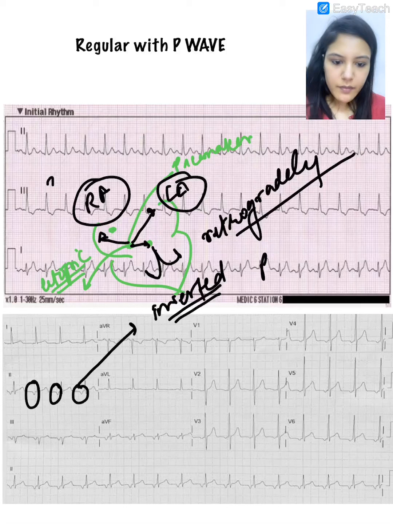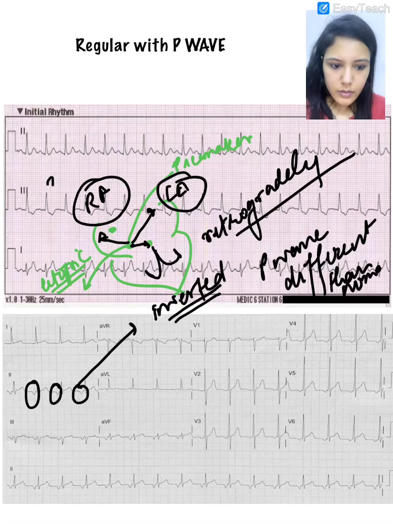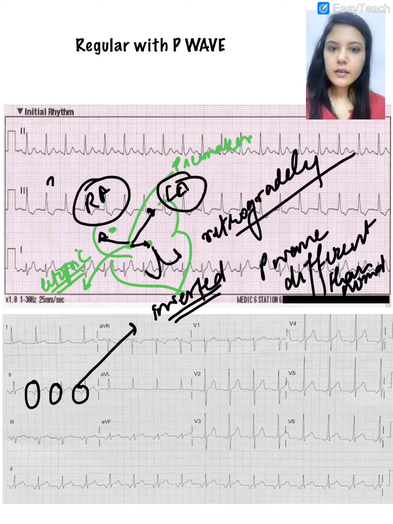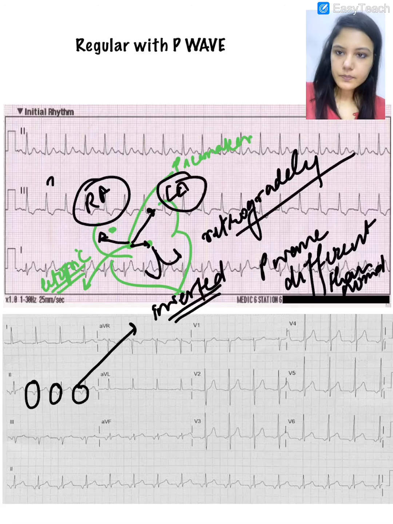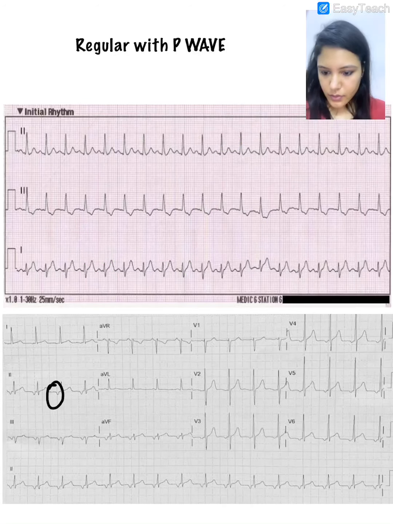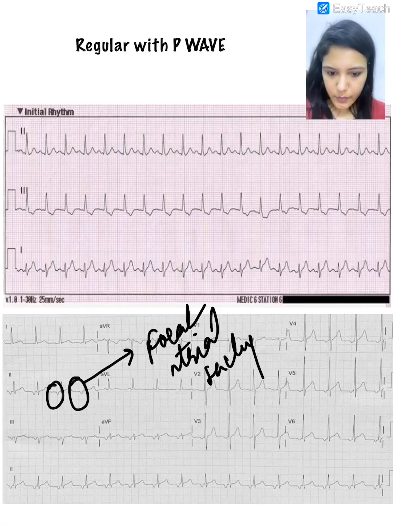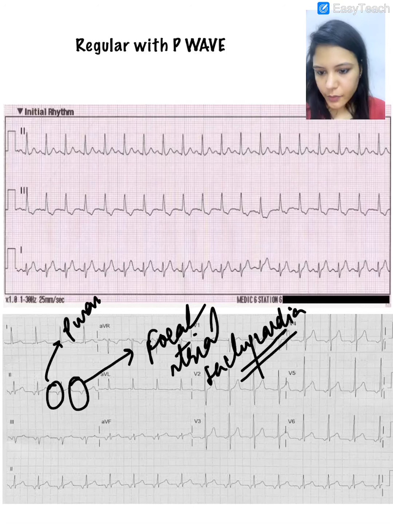So whenever the P wave morphology is different than normal, we understand that the impulse is originating from an atrial focus, not from the sinus node. Okay. So look here, the P wave is different here. This is a case of focal atrial tachycardia, because the P wave is not from the SA node.